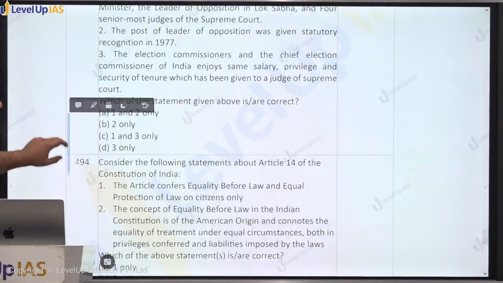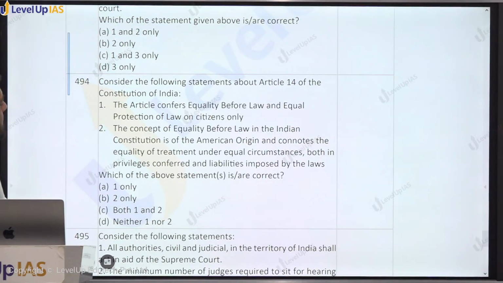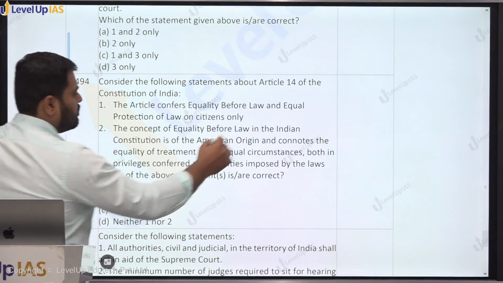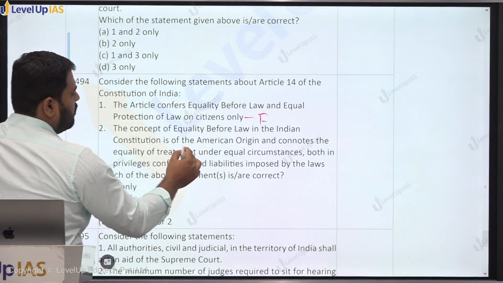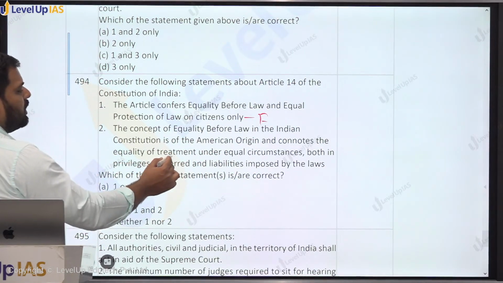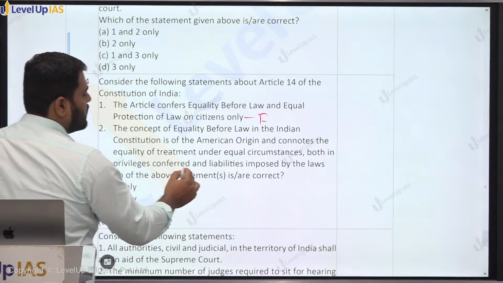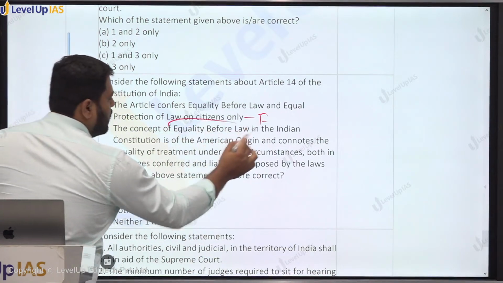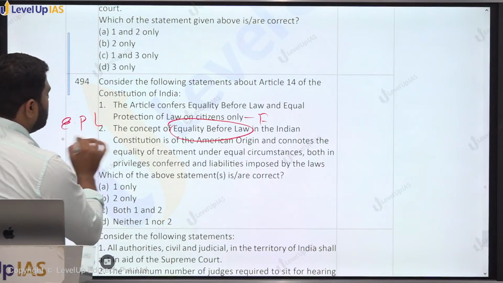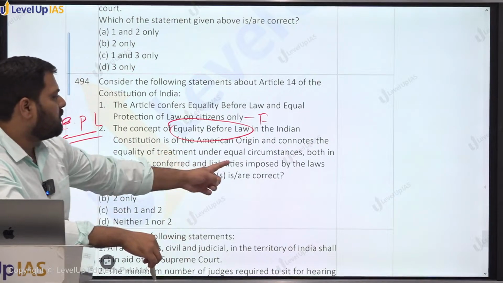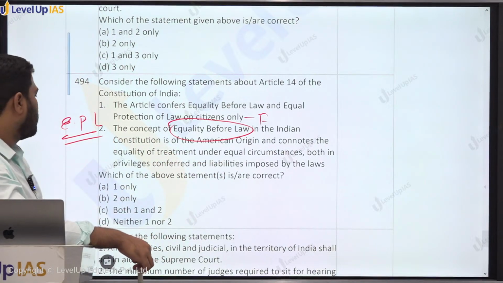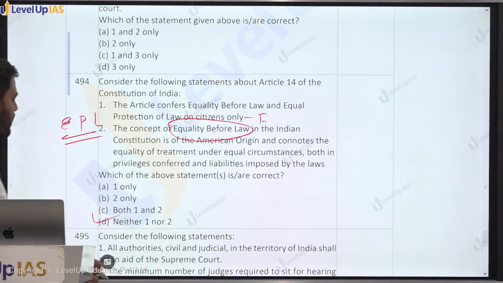494. Consider the following statements about Article 14 of the Constitution. It confers equality before law and equal protection of law on citizens only, not aliens. So this will be a false statement. The concept of equality before law in the Indian Constitution is of American origin and connotes equality of treatment under equal circumstances, both in privileges conferred and liabilities. It is rather equal protection of law. Equal protection of law is of American origin. Equality before law is of British origin. And the definition written below relates to equal protection of law, right? So this is false. Both the statements are false.